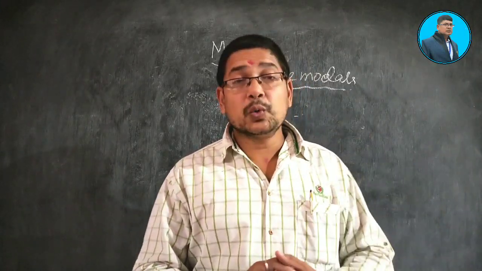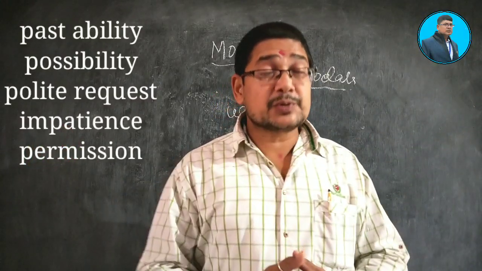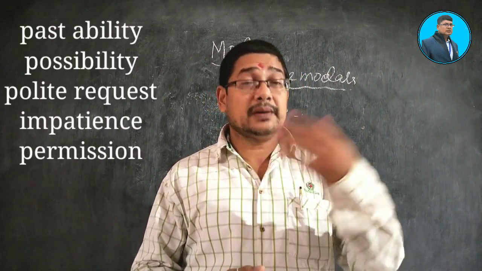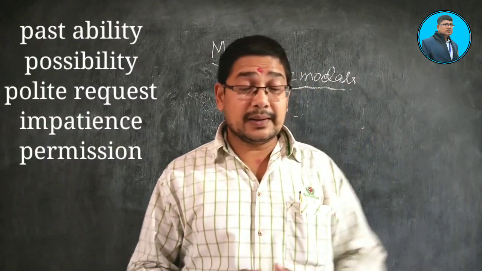Okay, next could is there. Could is used for past ability. Can is used for present ability. If you are able to do something, then can is used.